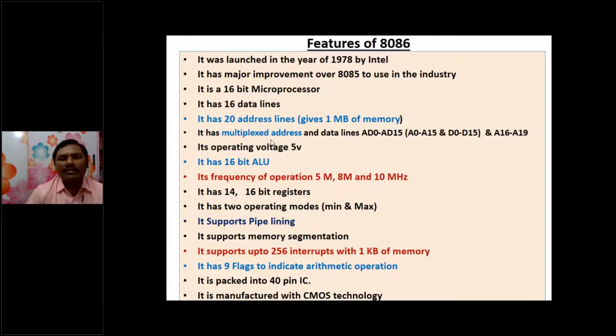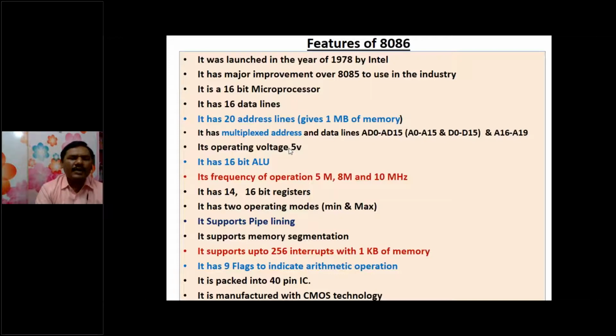That's why the address lines and data lines are combined, or multiplexed, as only one line. That is what we call the multiplexed address and data lines AD0 to AD15. It is actually A0 to A15 and D0 to D15, and the remaining four address lines A16 to A19 are available on four more pins.